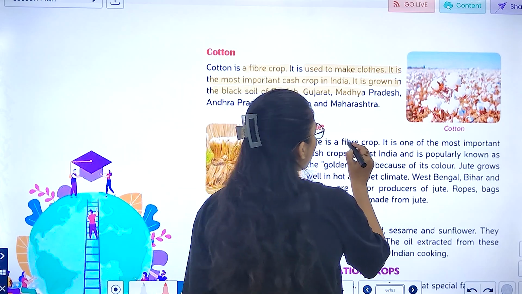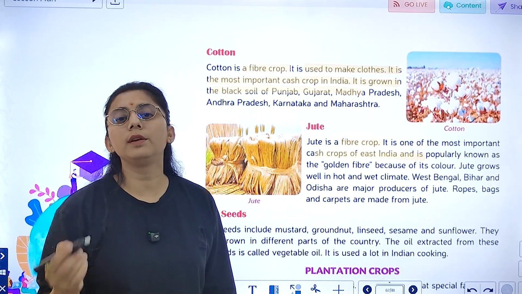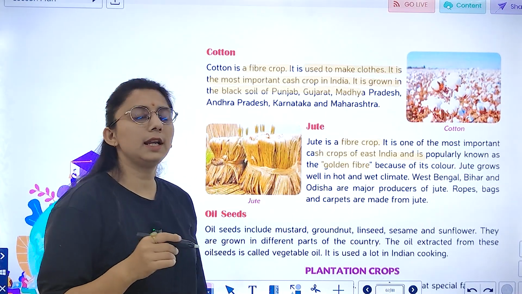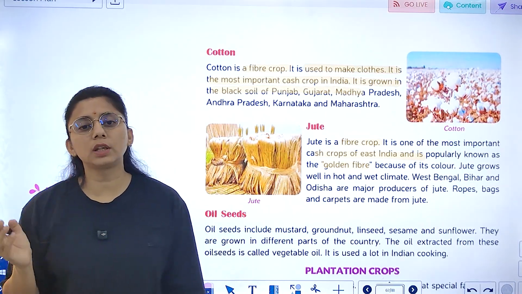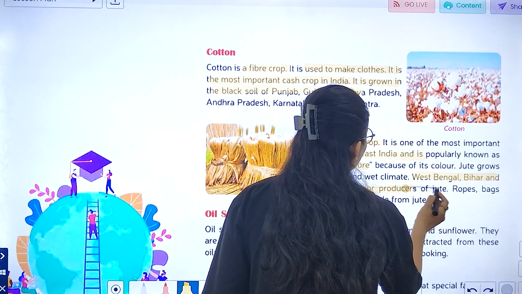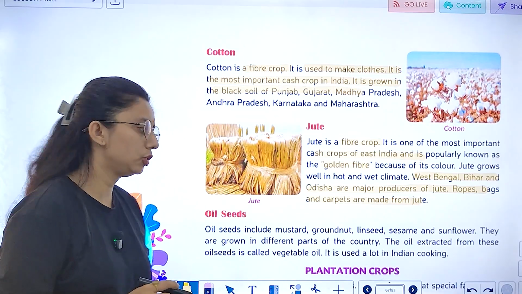Jute, it's also a fiber crop. It's a cash crop of East India. And it is also known as golden fiber. Why is it called golden fiber? Because of its color. It needs wet and hot climate, right? West Bengal, Bihar and Odisha are the major producers of jute. Ropes, bags and carpets are made from jute.